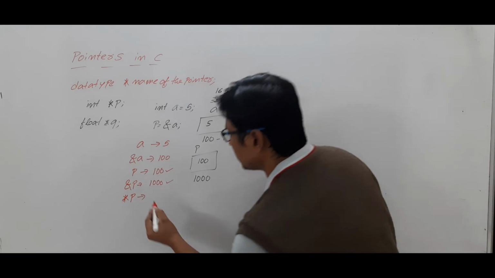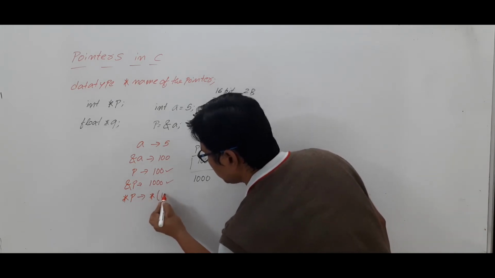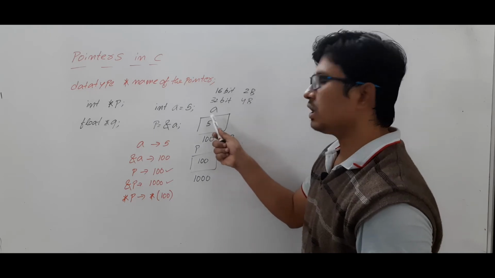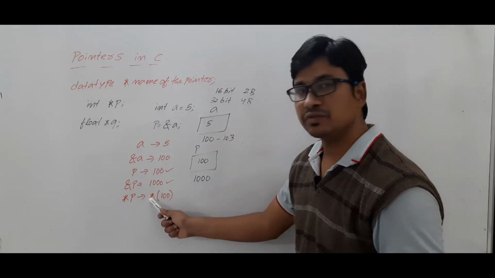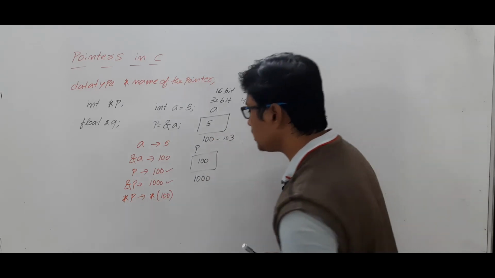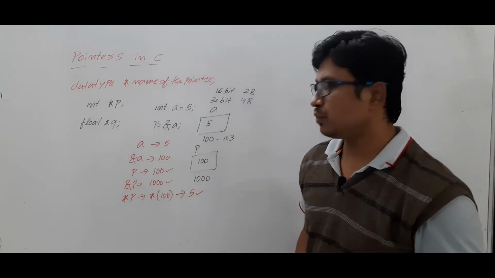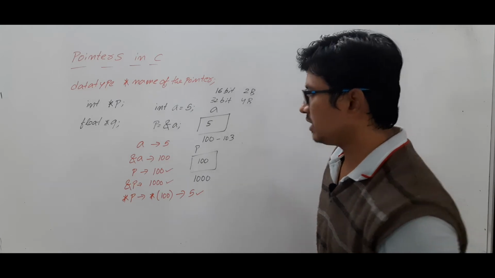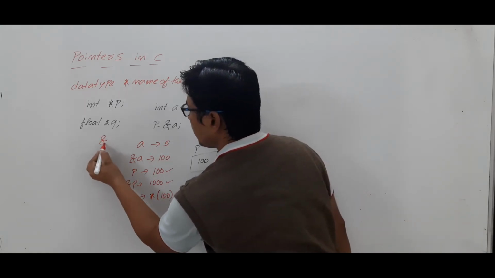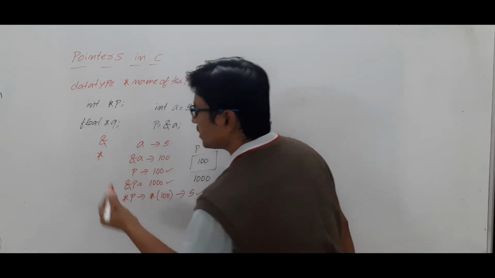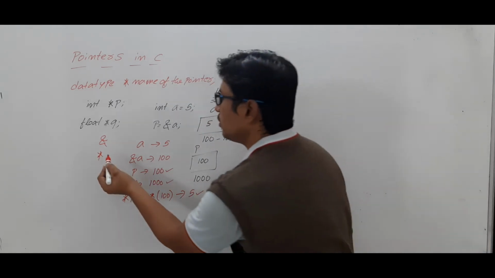P consists of 100. So it will go to the 100th byte memory location, and whatever the value is there, that is the value. So what is the value there? 5. That will be displayed as an output. Remember one thing: whenever you are working with pointers, if you use the ampersand, it will give the address. If you use the dereference operator, it will give you the value.